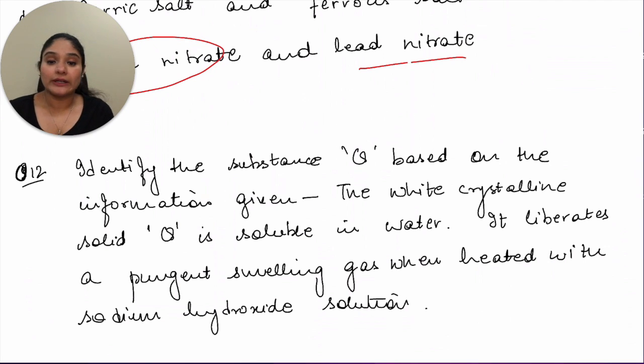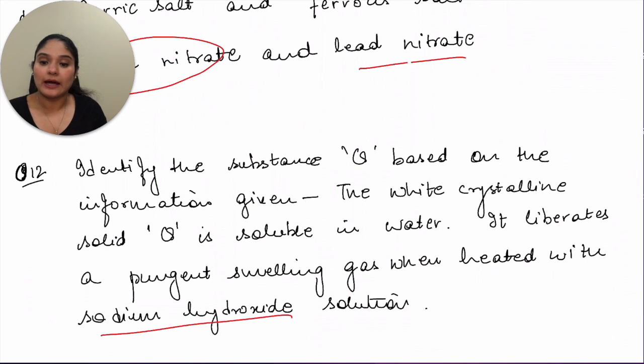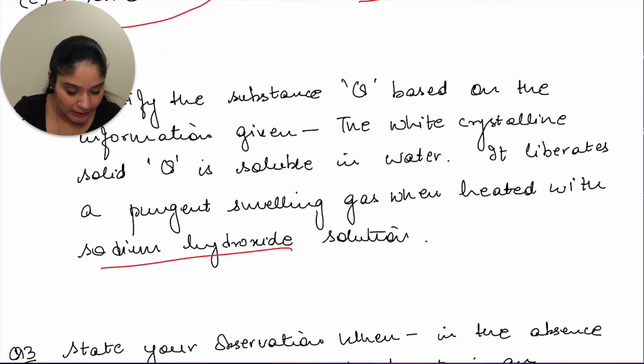Okay, so whatever this Q is, when we are reacting it with sodium hydroxide, we are getting a pungent smelling gas. So that should be, so sodium hydroxide, so NaOH, and you have a pungent smelling gas coming out. So that would be what? That would be your ammonia gas. So what is the substance Q? What are you reacting sodium hydroxide with? So you can remember for the lab preparation for ammonia. So with sodium hydroxide, you can easily react ammonium chloride. And when you're reacting ammonium chloride, you'll easily get the answer as ammonia in the products. Okay. Let's move ahead to the next one.